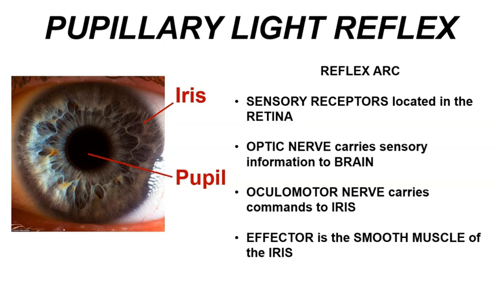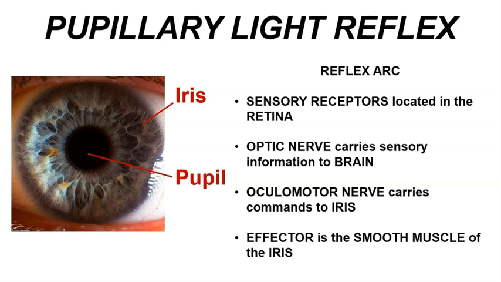So reflex arcs control autonomic reflexes in just the same way that they control somatic reflexes. So the reflex arc for the pupillary light reflex is as follows. We see that there are sensory receptors located in the retina, which is the sensory portion of the eyeball. Those detect light levels, color, and things like that. Those sensory receptors that are in the retina will then communicate with sensory neurons in the optic nerve, which is cranial nerve number 2, and carry that sensory information to the brain.